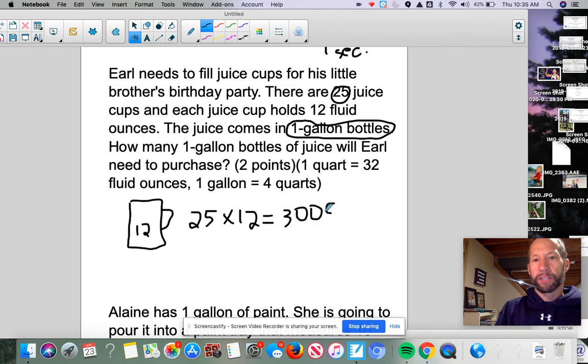fluid ounces. So this is my, man, am I struggling using my marker today? So I apologize for that.